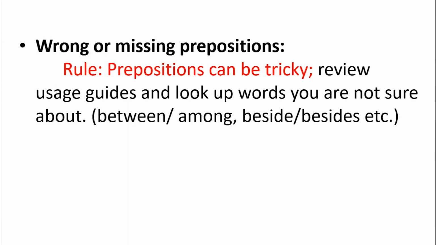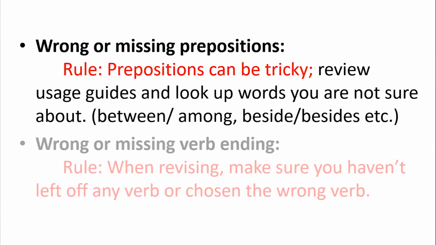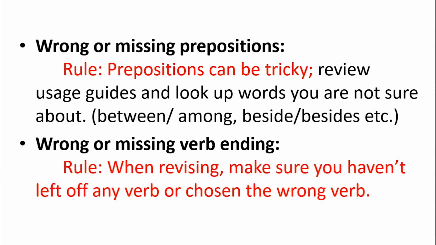Wrong or missing prepositions. The rule says prepositions can be tricky. Review usage guides and look up words you are not sure about, like between versus among, beside versus besides. So, avoid the wrong or missing prepositions. Wrong or missing verb ending. What does the rule say? When revising, make sure you have not left off any verb ending or chosen the wrong verb.